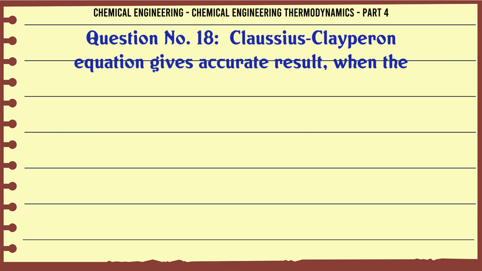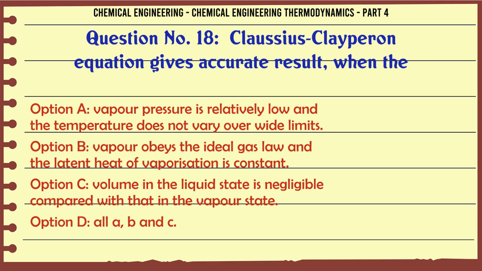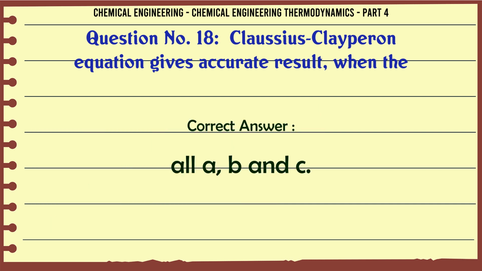Clausius-Clapeyron equation gives accurate result when the A. Vapor pressure is relatively low and the temperature does not vary over wide limits. B. Vapor obeys the ideal gas law and the latent heat of vaporization is constant. C. Volume in the liquid state is negligible compared with that in the vapor state. D. All A, B and C. The correct answer is all A, B and C.